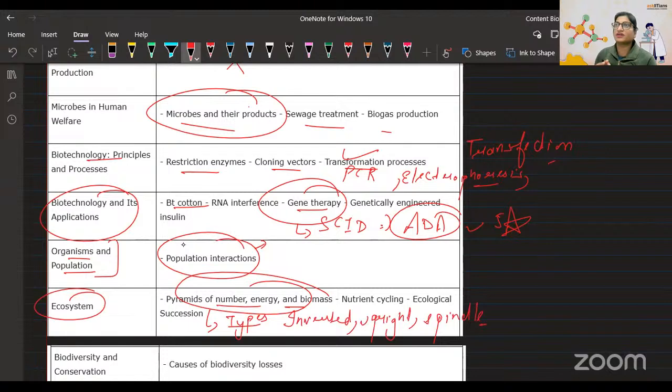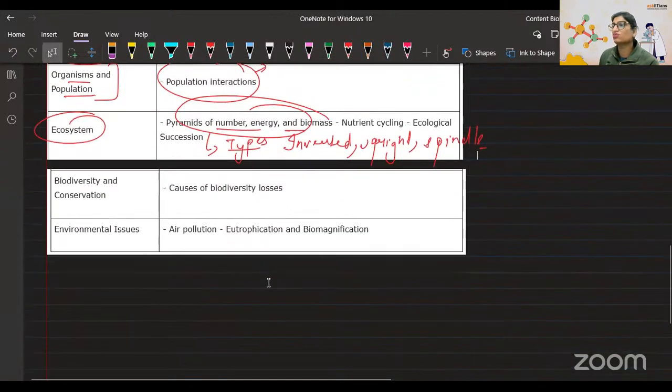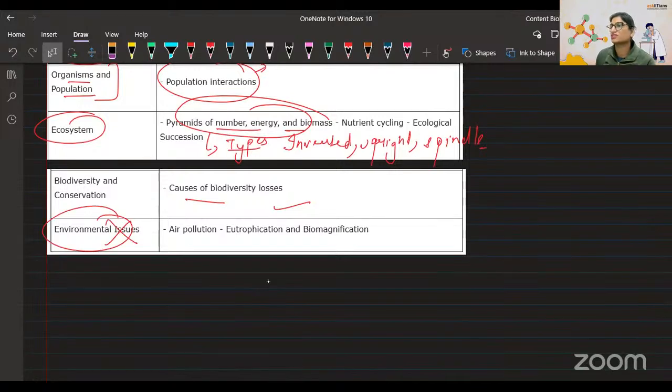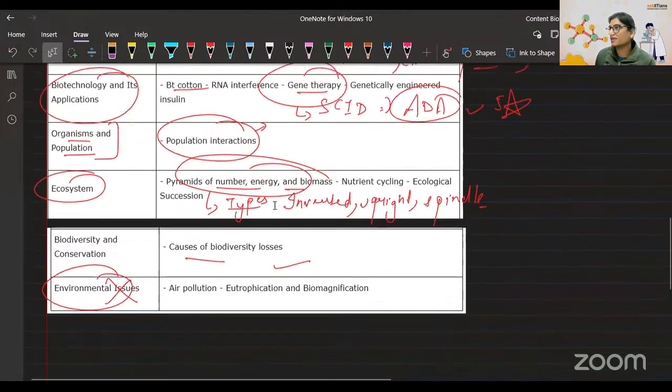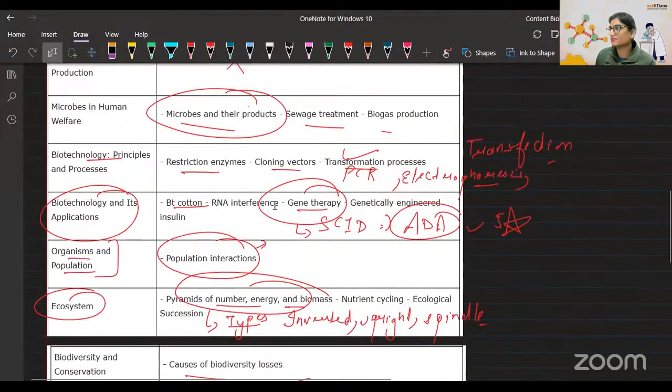Like, grassland ecosystem is what shape? Inverted, upright, or maybe desert ecosystem. They will give you an ecosystem and ask you, and that too from the NCERT. Next, you people have to do biodiversity, that's easy peasy. Environmental issues is deleted, so let's not talk about it. And I did not mention any other deleted chapter, did I?